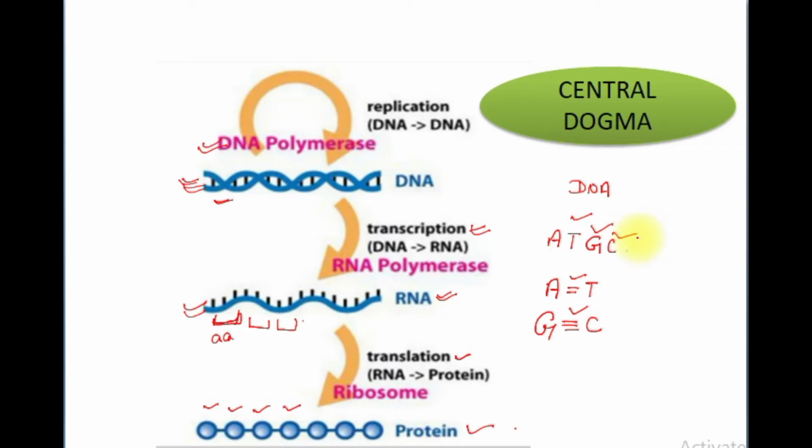There is another nitrogenous base which is known as uracil. This uracil is always present in an RNA. Adenine will base pair with uracil in presence of two hydrogen bonds. That means thymine is being replaced by uracil in case of RNA. This is the main difference to differentiate between the DNA strand and the RNA strand.